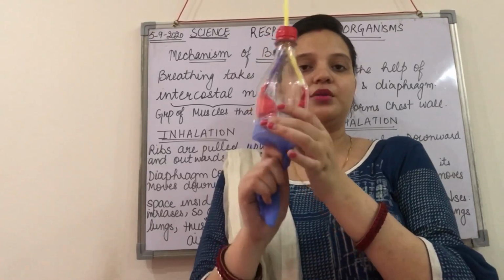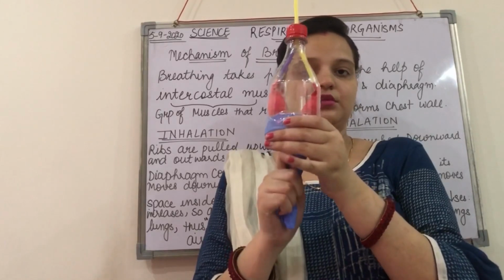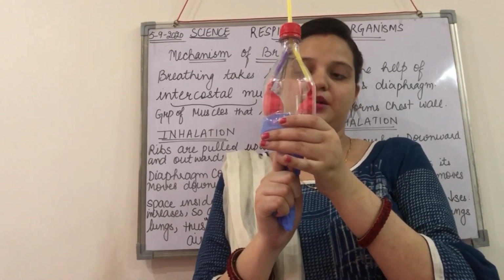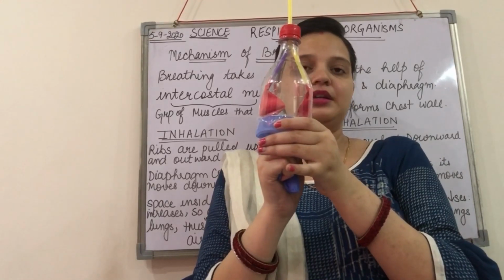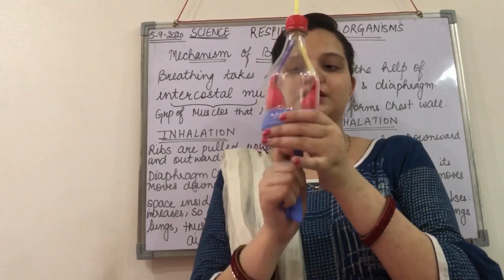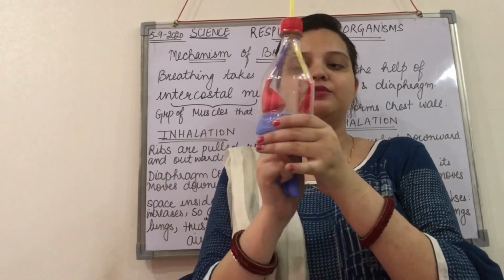So this is how it works: the diaphragm moves downward, the lungs expand. The diaphragm moves upward, the lungs contract. In this way we breathe in and we breathe out.